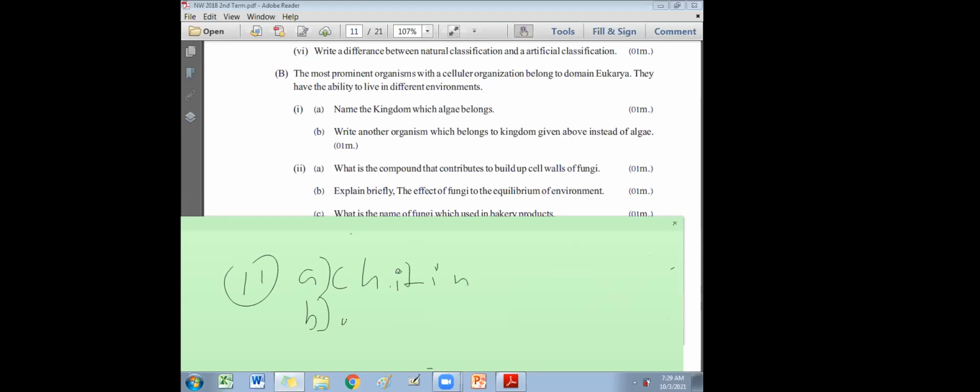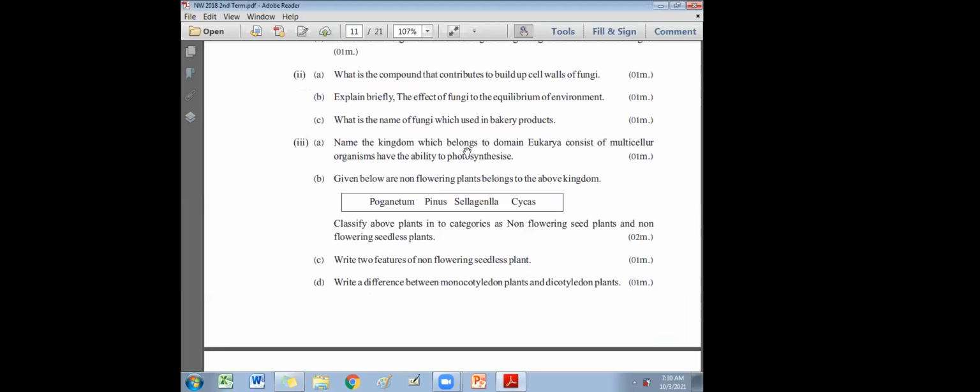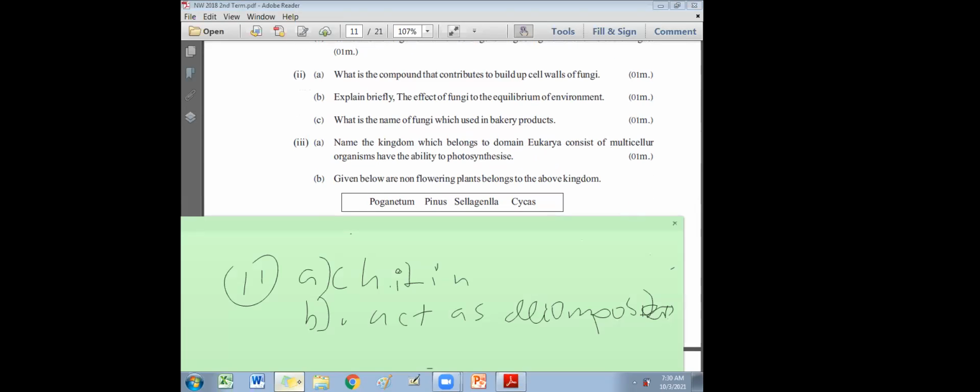2B, explain briefly the effect of fungi to the equilibrium of environment. Act as decomposers. Decompose waste matter. Waste organic matter. Fungi are environmentally very important. Why? They decompose organic waste. Otherwise, the dead bodies will remain as they are forever, right? In nature. Fungi, how are they helpful for the equilibrium of the environment?